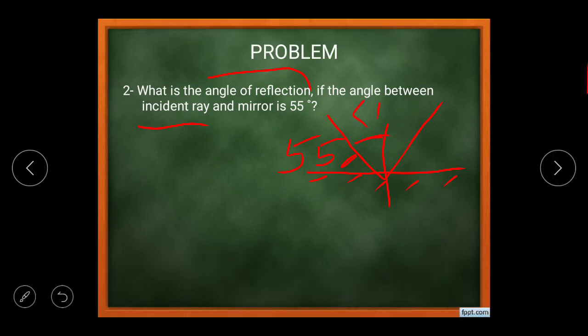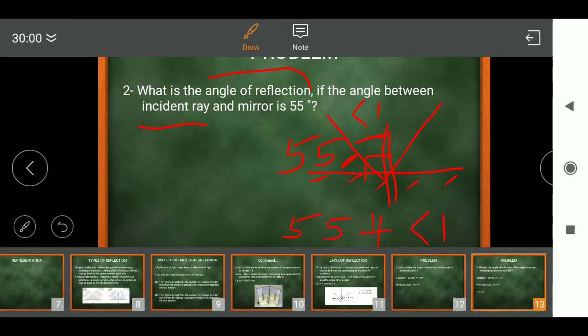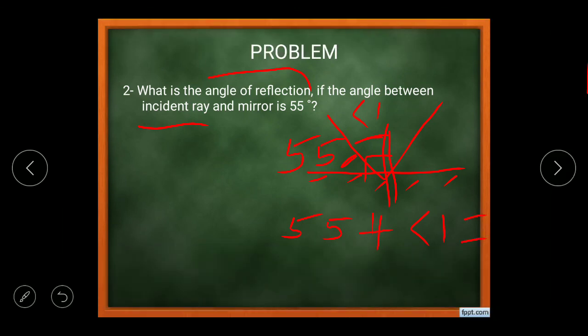In that case, we know the perpendicular forms 90 degrees with the surface. So we can say that 55 degrees plus angle of incidence is equal to 90 degrees. So angle I is equal to 90 minus 55, and this gives you 35. So 35 is the angle of incidence in this case.